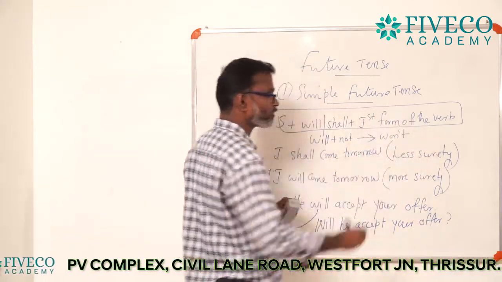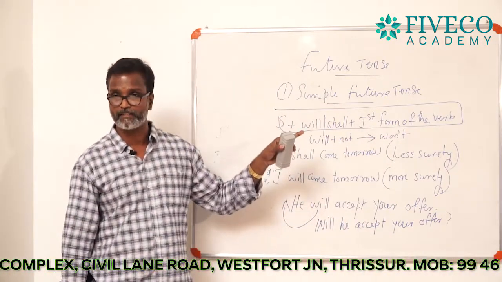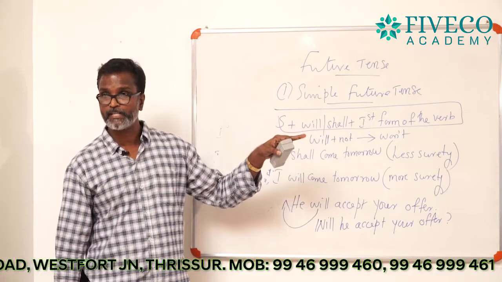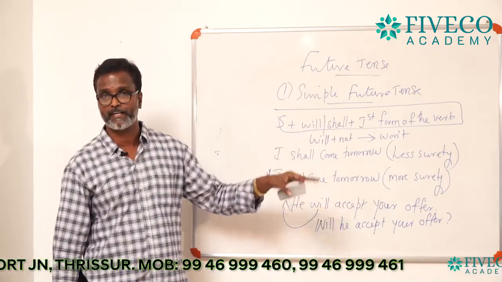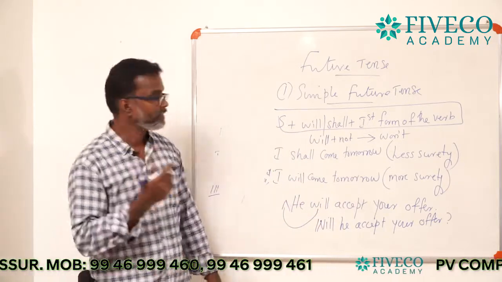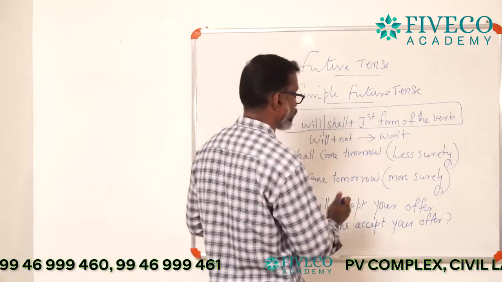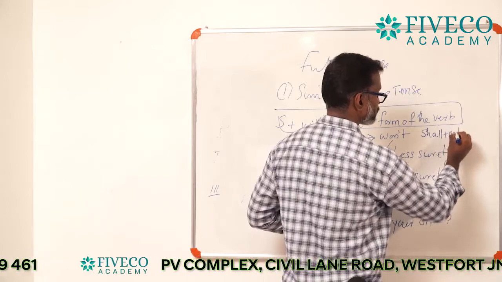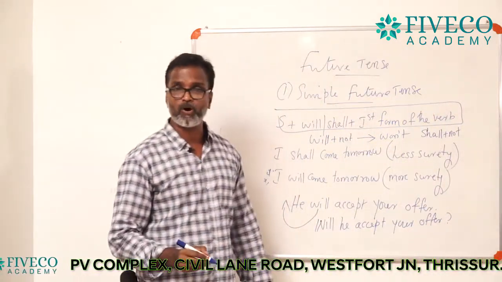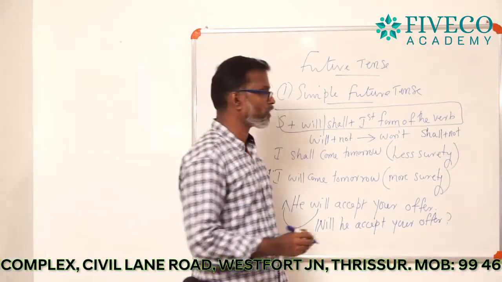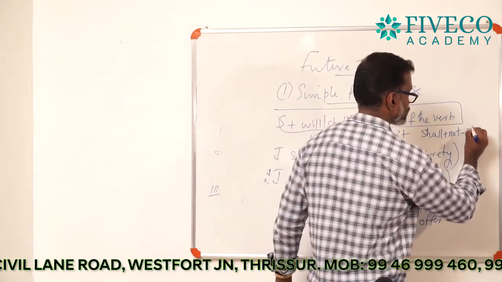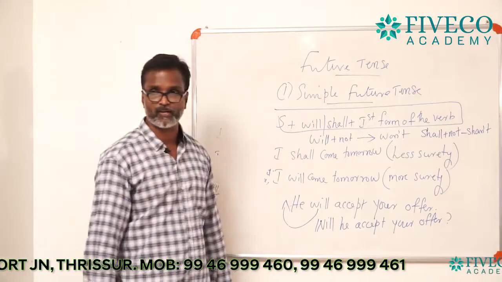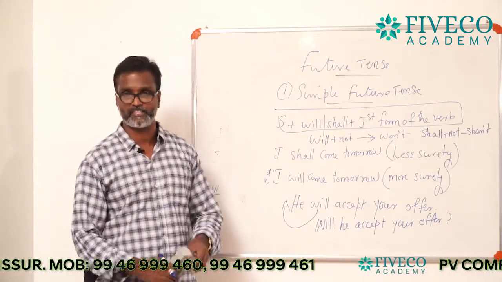You can say will not, but in spoken English you can use only won't, W-O-N apostrophe T. And similarly, shall plus not. The contracted form of shall plus not is shan't, S-H-A-N apostrophe T.